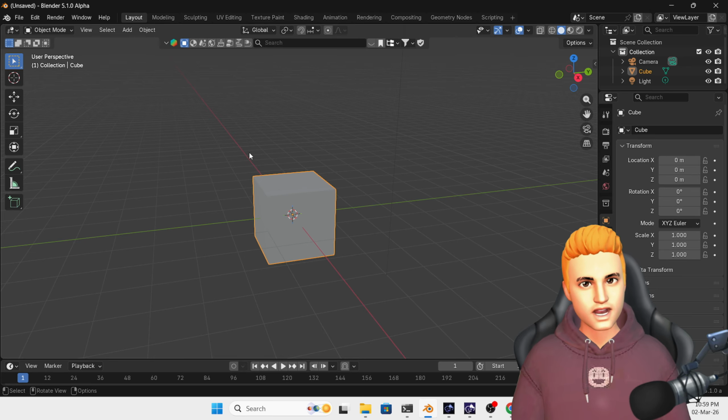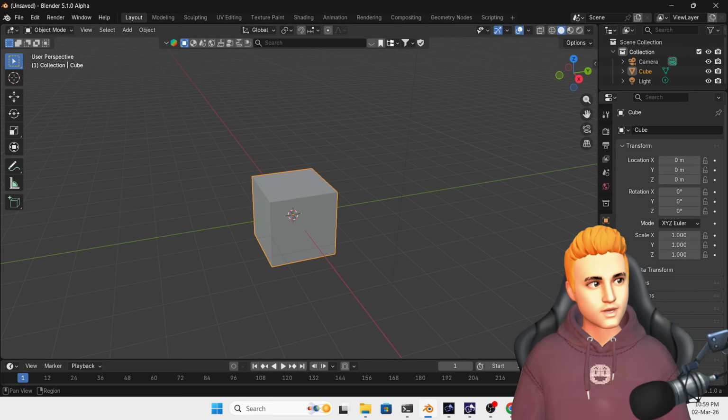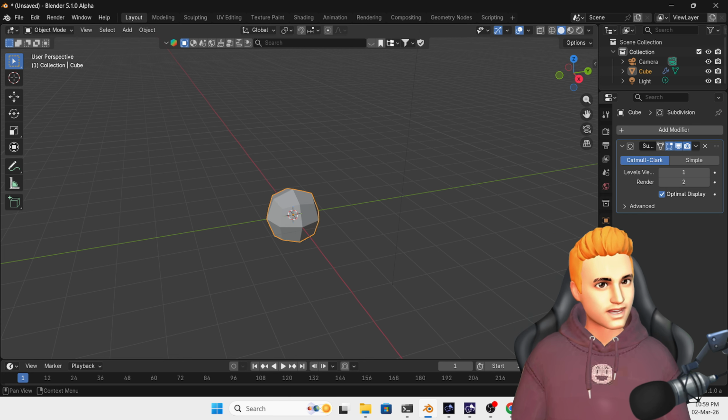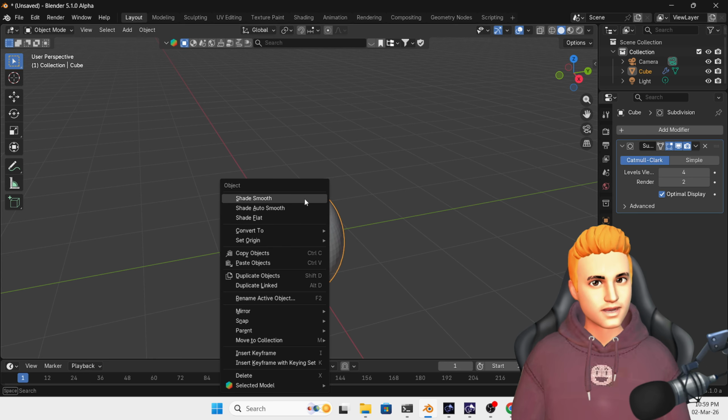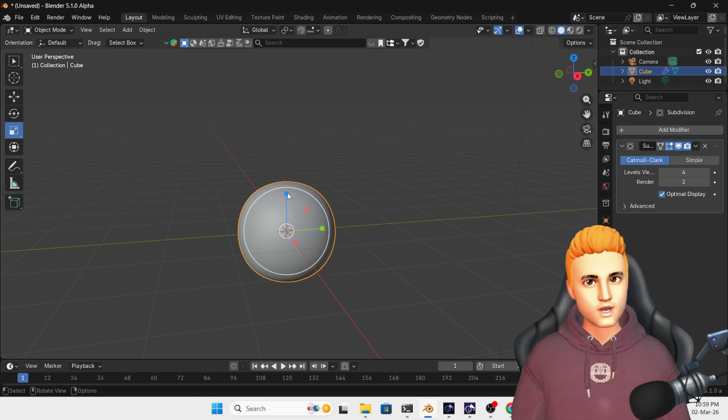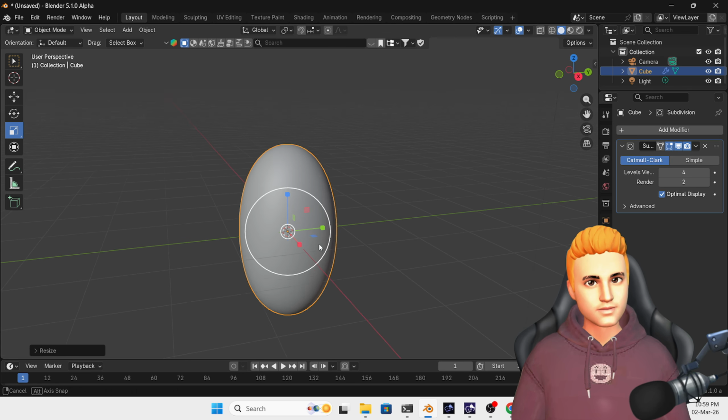So let's start. First, this is the default cube. I'm going to add one modifier, subdivision surface, and I'm going to apply it 4 times, and here I'm going to apply shade smooth. So I have something like this. Go in scale mode and just scale it a little bit like this.